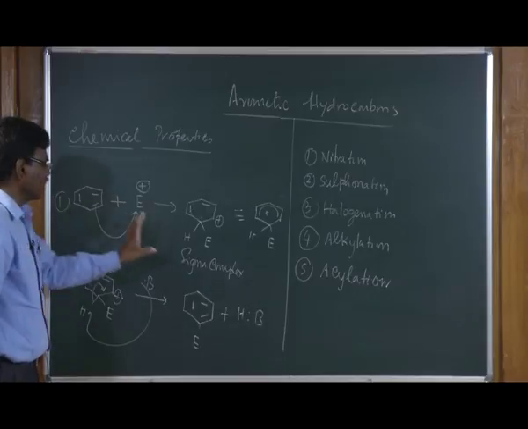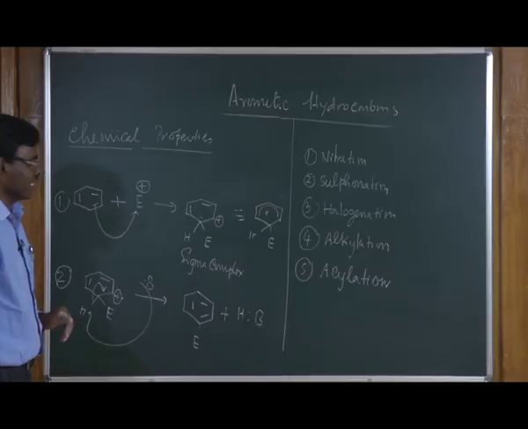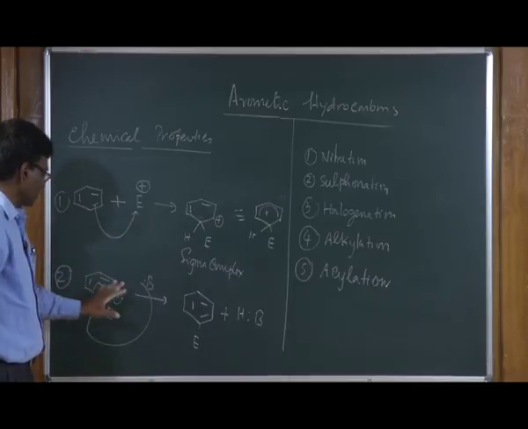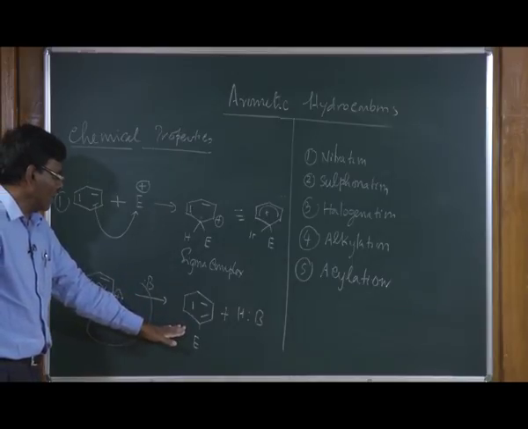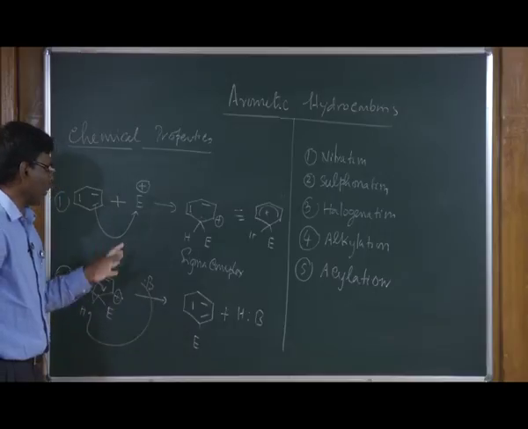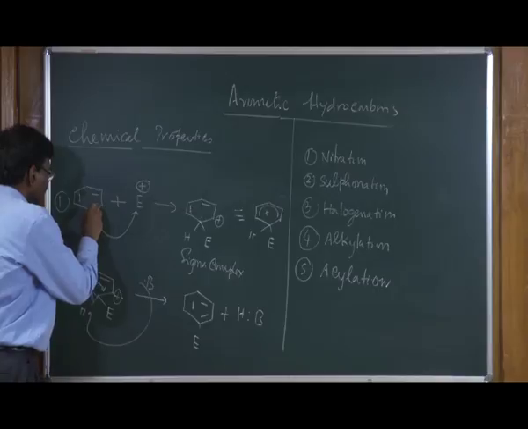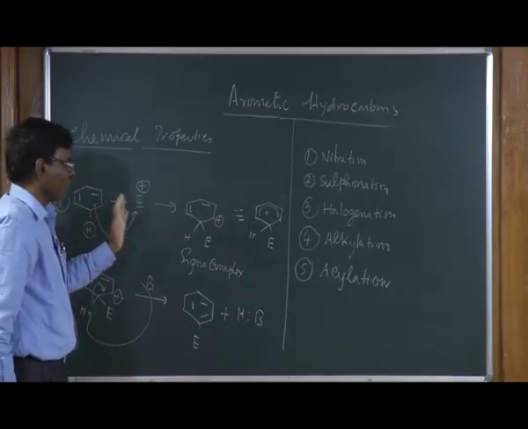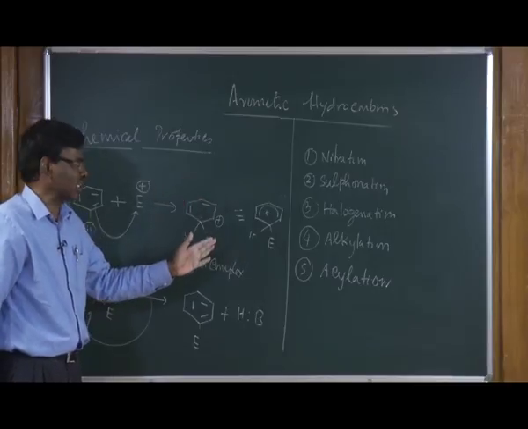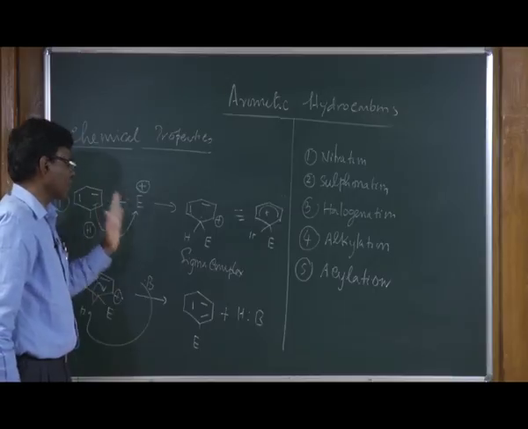First you form this intermediate, the sigma complex, and once you form this one, it can convert into the aromatic compound. What basically happens is that the hydrogen atom present on this carbon has been replaced, substituted, by the electrophile. Therefore, it is called a substitution reaction. Since it involves an electrophile, it is called electrophilic substitution reaction.